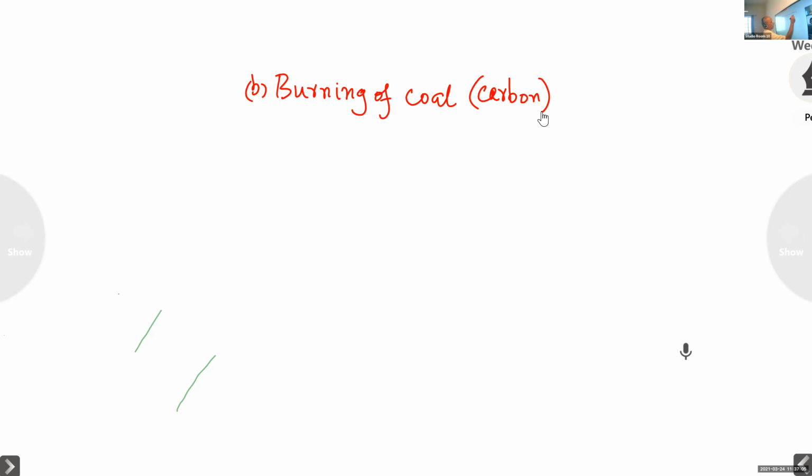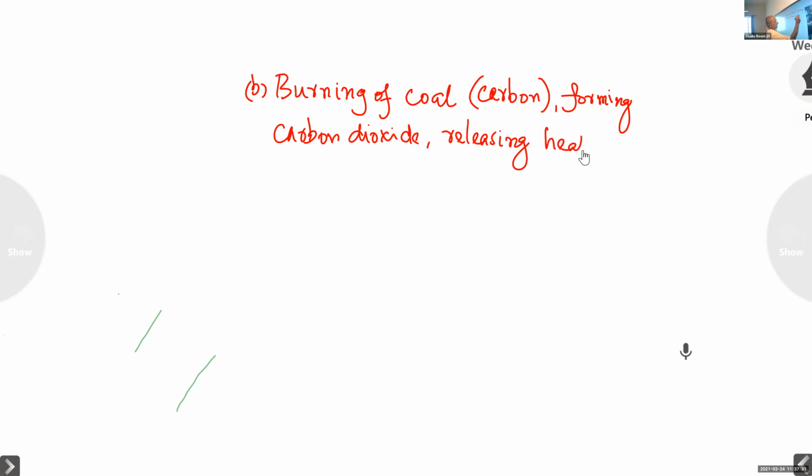Now, burning of coal, forming carbon dioxide, you write in words, carbon dioxide, comma, releasing heat and light. Light is also formed.